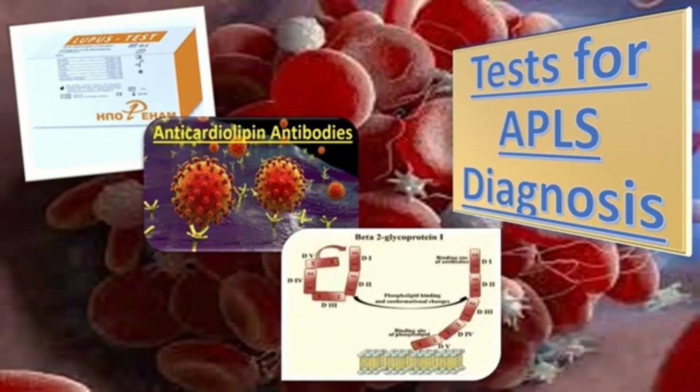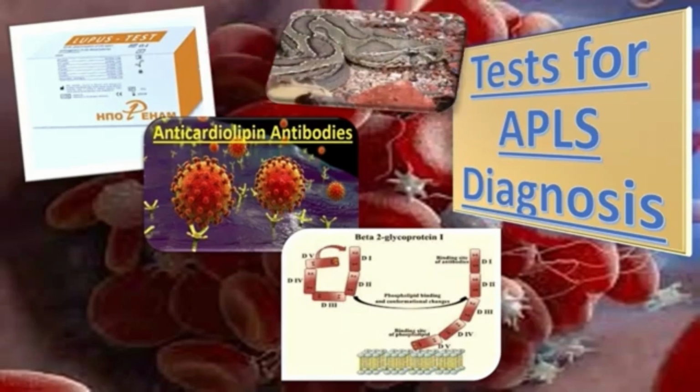In the detection of the lupus anticoagulant, the dilute Russell viper venom time test is done together with a platelet neutralization procedure, and this testing is more sensitive and specific than either the activated partial thromboplastin time test or Kaolin clotting time test.